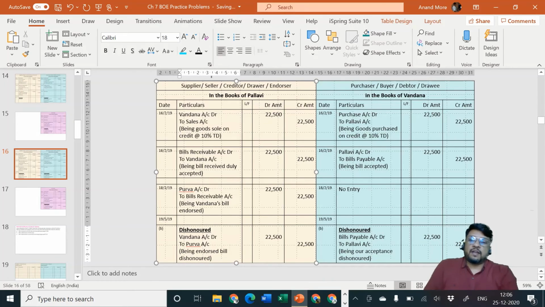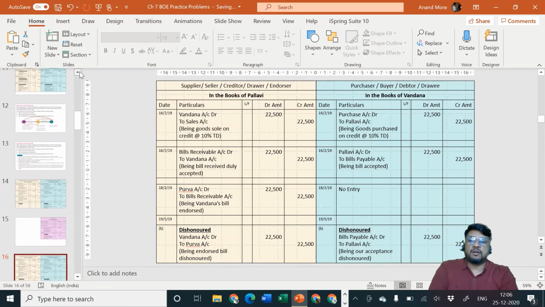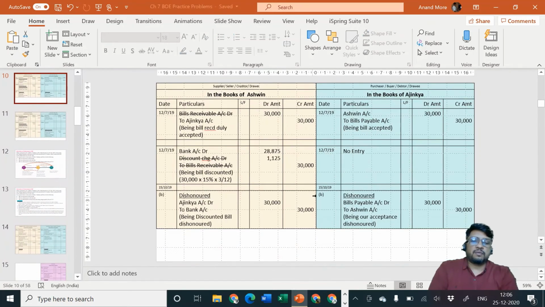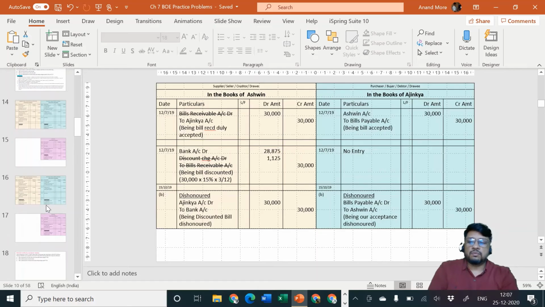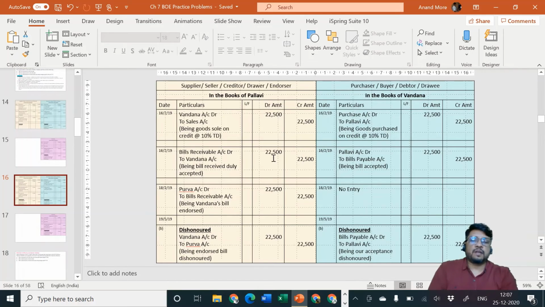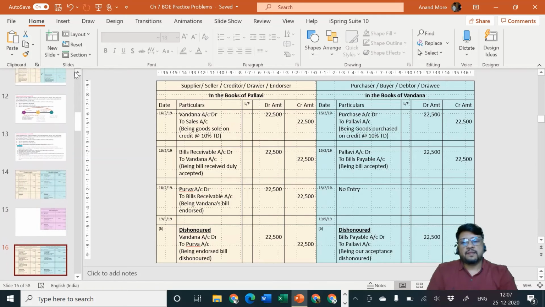In the books of Vandana, you can see the entries of discounted bill dishonored. Again bills payable to Ashwini. Ashwini was the drawer. Here also it is bills payable to Pallavi because Pallavi is the drawer. Discounted bill dishonored.